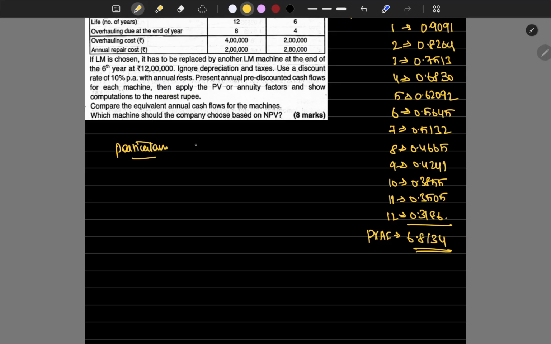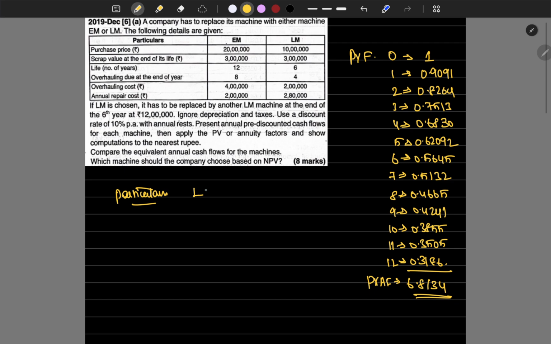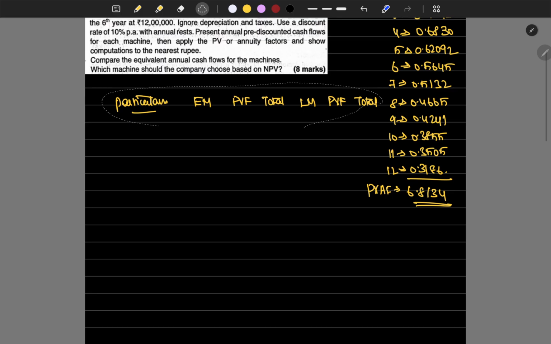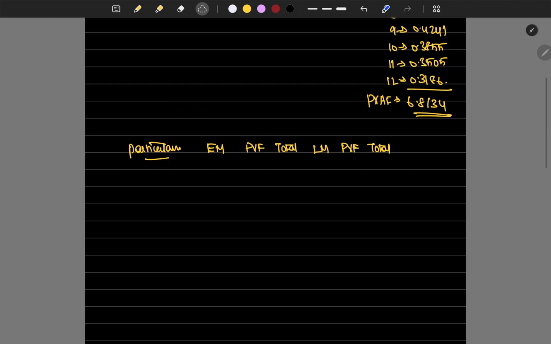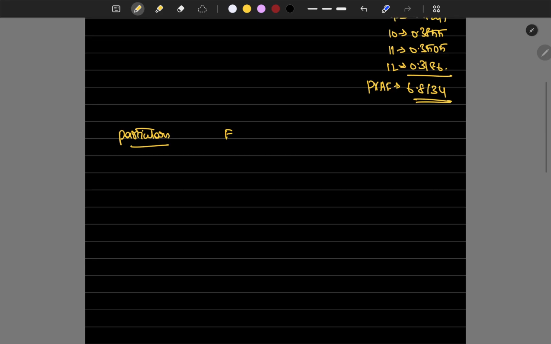Let's set up the table with particulars: EM, PV factor, total, and LM, PV factor, total. Let's drag this box below, so we'll have a better space.